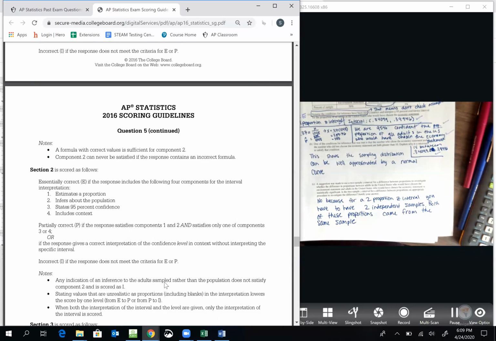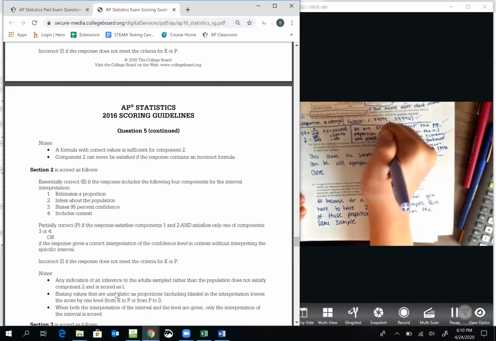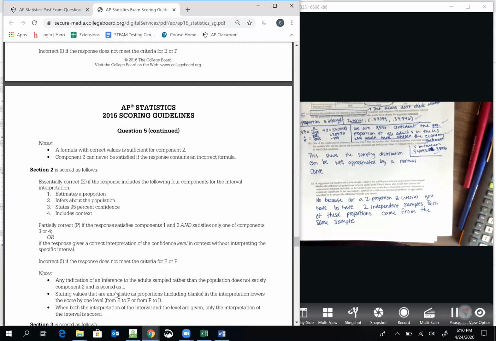Note any indication of the adults sampled rather than the population does not satisfy component 2 and scored as an I. So I said who would have chosen. If you said who did choose the economy statement, not every adult was asked, so I can't word it that way.